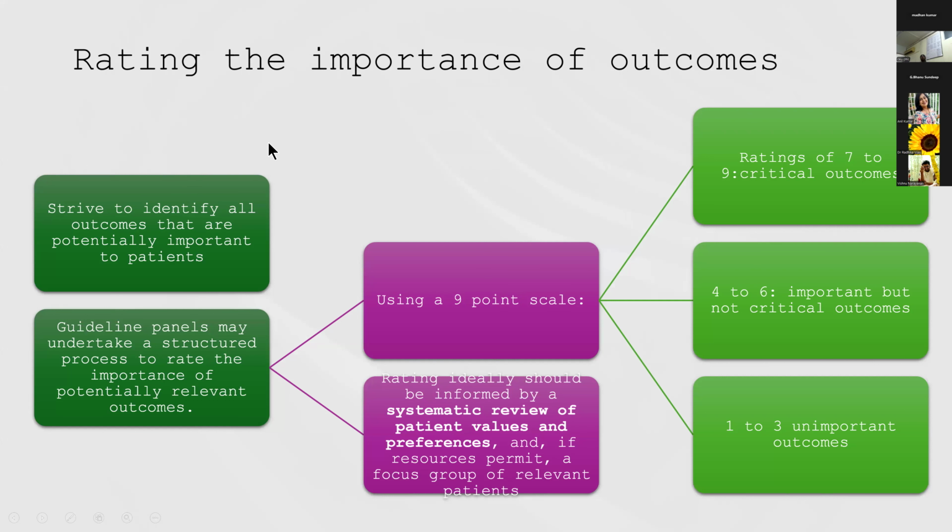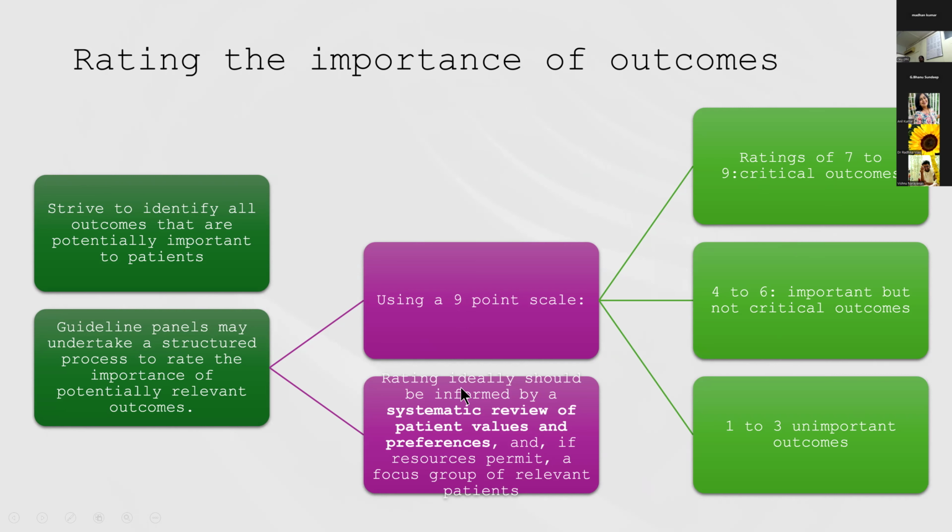The next important thing is rating the importance of outcomes. It's very important that we identify all the outcomes that are potentially important to patients. When guideline panels do this, they undertake a structured process to rate the importance of potentially relevant outcomes. Sometimes they use a 9-point scale, where a score of 7 to 9 makes it a critical outcome. A score of 4 to 6 makes it an important but not critical outcome. And 1 to 3 is an unimportant outcome.